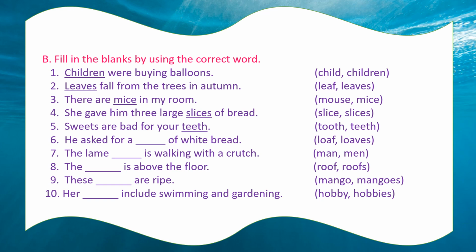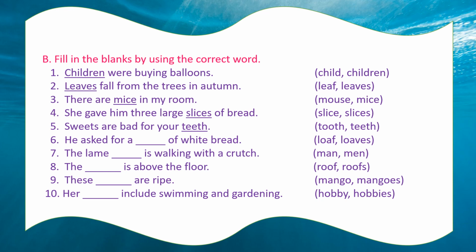Dash were buying balloons. See, the verb were, plural verb is here. So we will use the plural form of the noun. 2 nouns are given, child and children. So which one is the plural one? Children. Yes. So children were buying balloons. Second, leaves fall from the trees in autumn.